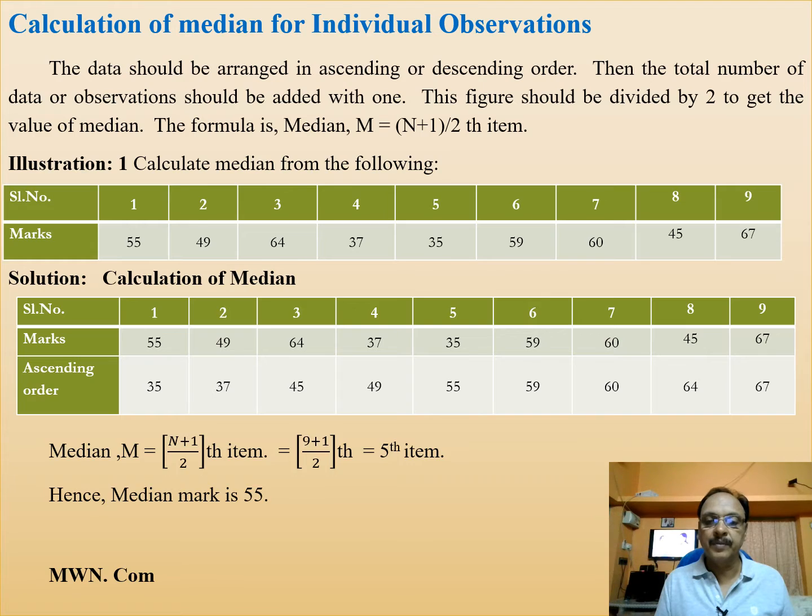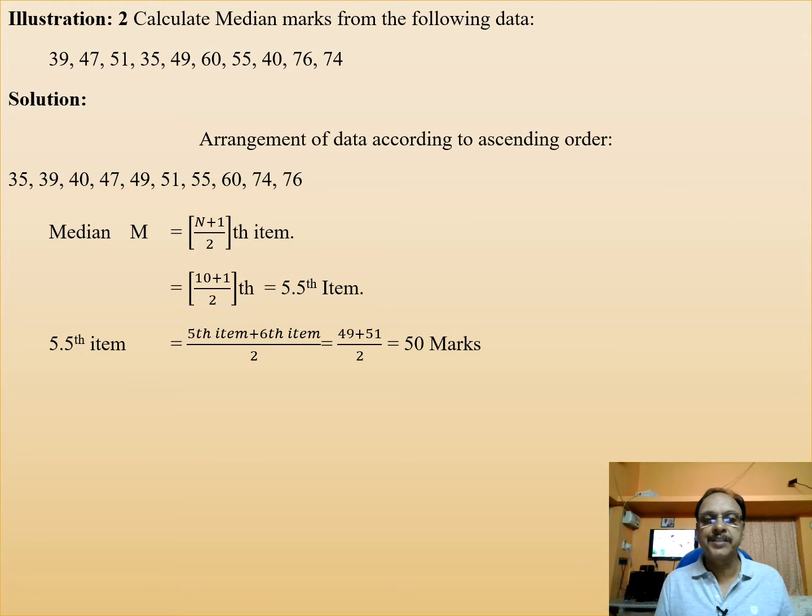Okay, thank you. In illustration 2, the median for even number is given. Here you find 10 numbers, and these 10 numbers are arranged in ascending order. Then you apply (10 plus 1) by 2, that means 5.5th item.